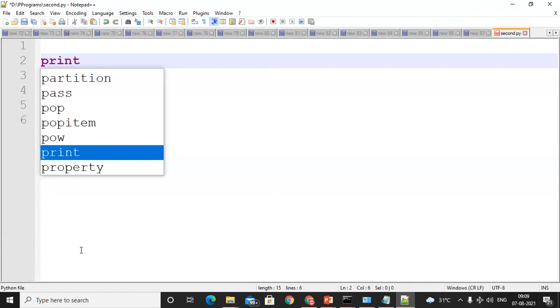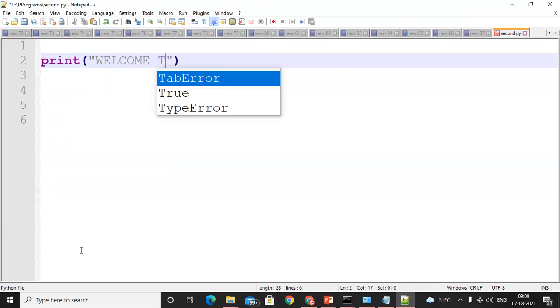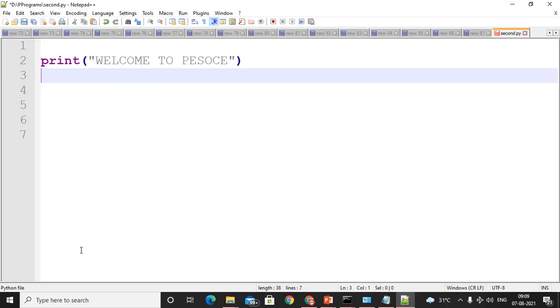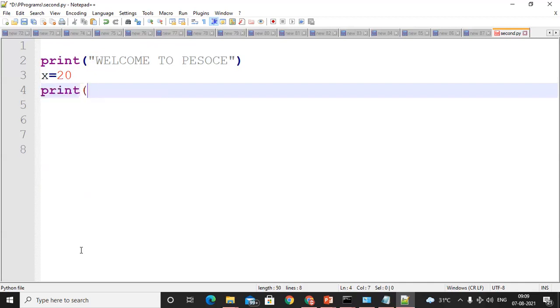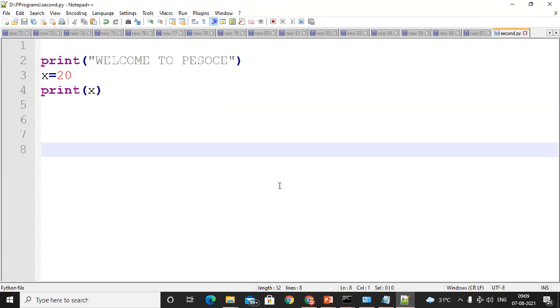So see how the color changes now. This one is a predefined function. See the color of the string literal now. This one is a string literal so its color changed. It is a predefined function so its color changed. See x. Okay, we saved that successfully. The name of the program is second.py.